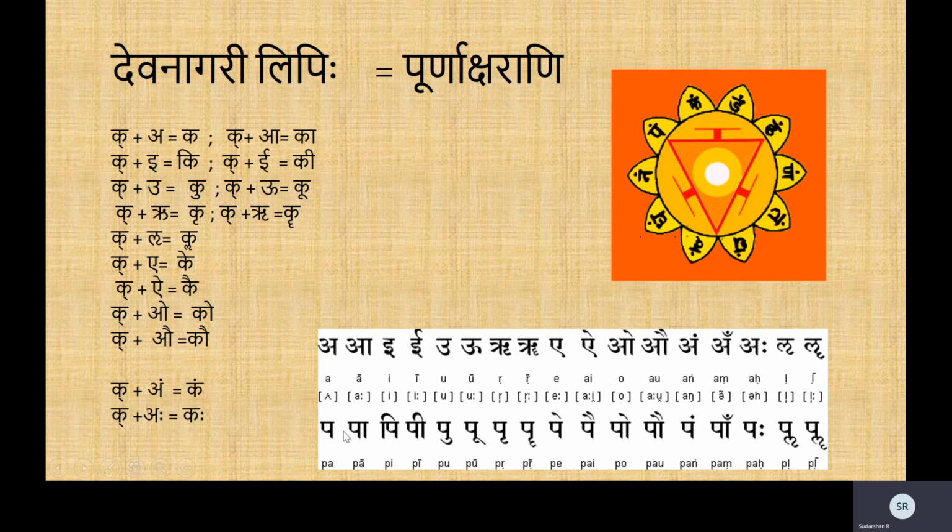Now here are all the swaras. And here is another example with P. Using P, you add a, it becomes pa. P plus a, pa. P yuk i, pi. P yuk means plus in Sanskritam. P yuk u, pu. And so on. You can try it. It's a good tables game you can play.